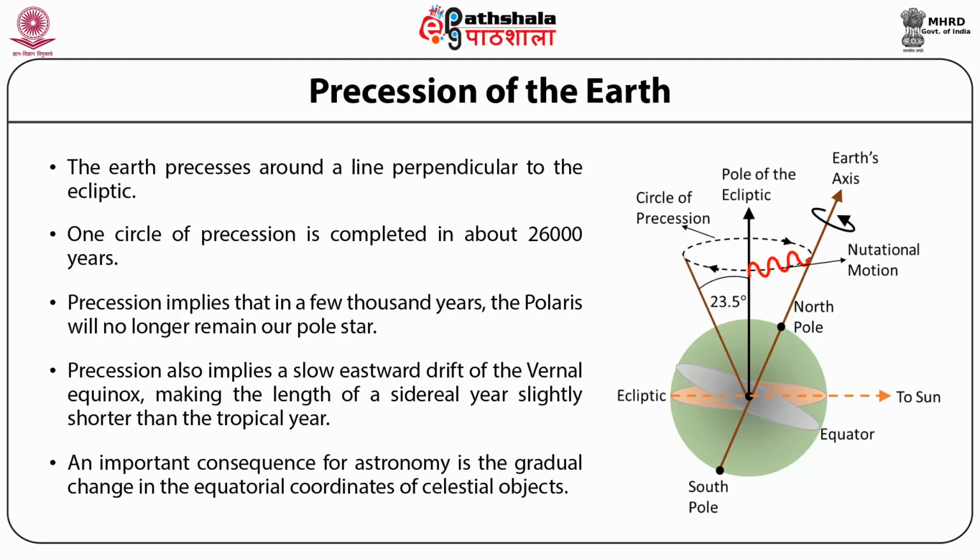The gravitational forces of the Sun and Moon on Earth are varying, giving rise to tides. Since these tidal forces are changing their location continuously with respect to each other as well as with respect to Earth, this effect produces a wobbling motion on the axis of Earth. This motion is called nutation. Nutational motion is a cyclic motion with a period of around 19 years.